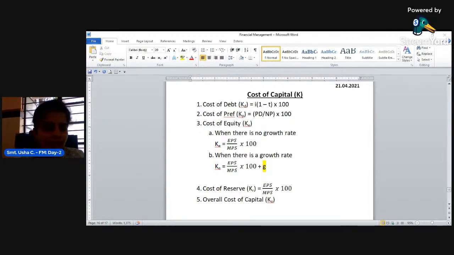The overall cost of capital relates to the total 10 lakh I mentioned. That means the total cost of capital. This overall cost of capital is also called weighted average cost of capital.